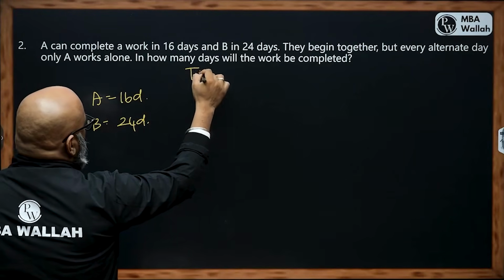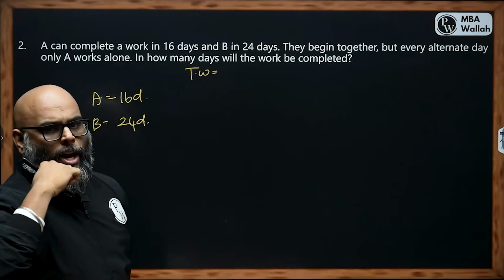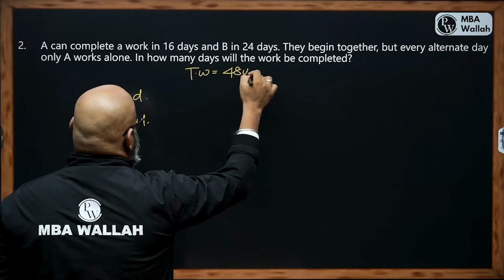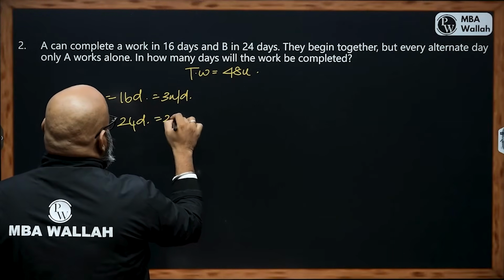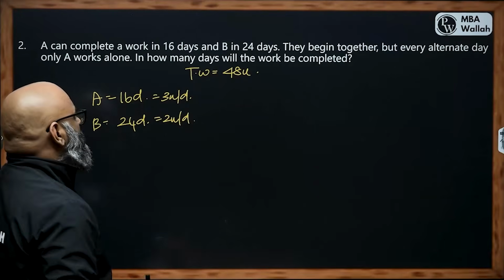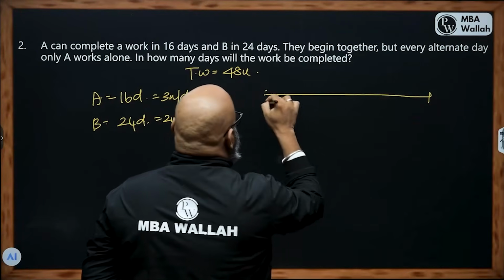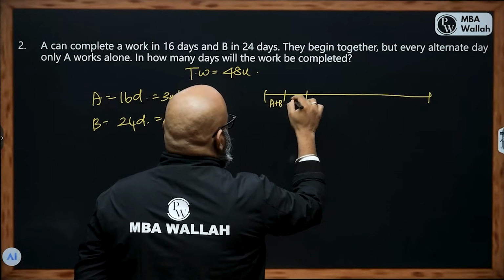The first thing that we'll take is total work. LCM of 24 and 16 is 48. 16 into 3 is 48. We can take 48 units. So this will be 3 units per day for A, 2 units per day for B. So we understand that on the first day it's A plus B. On the second day it is A alone.